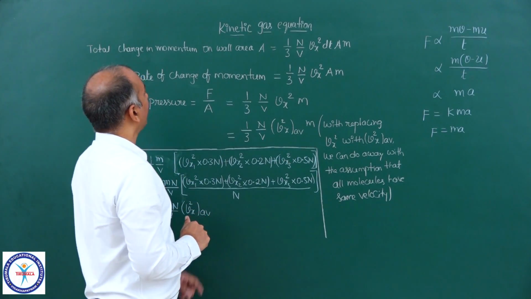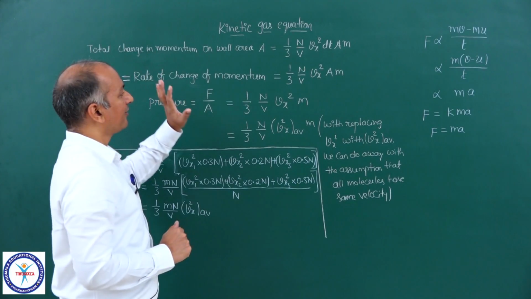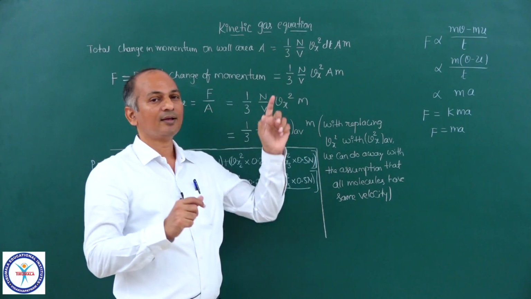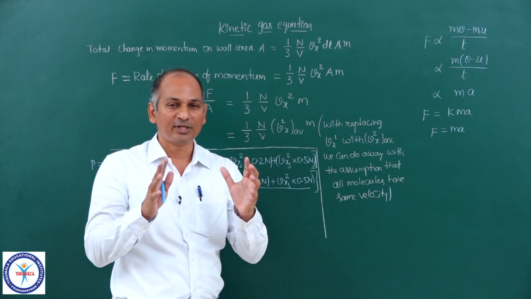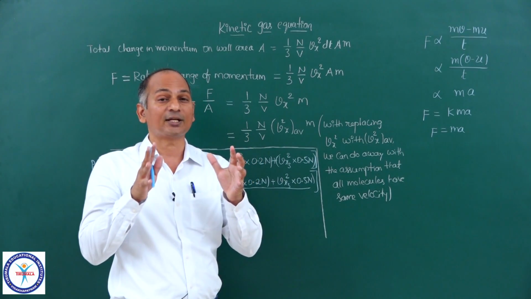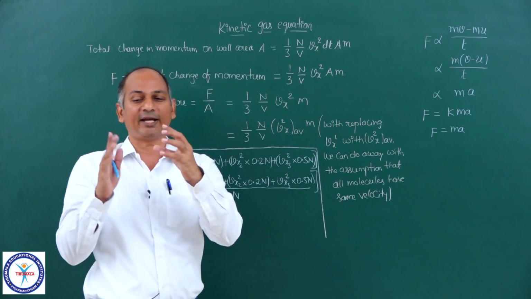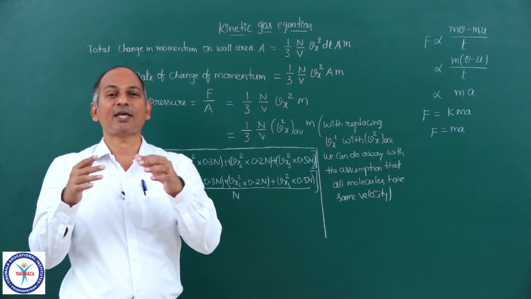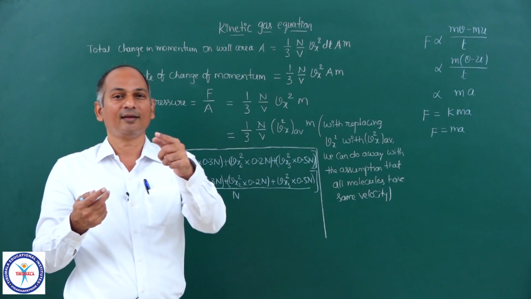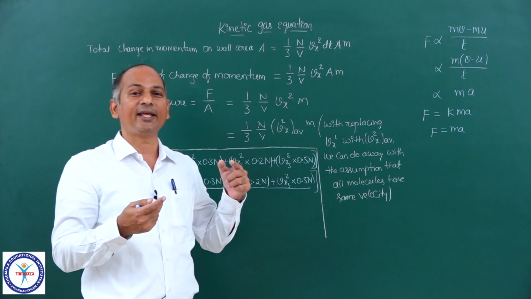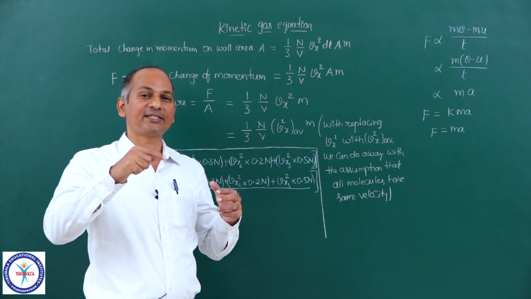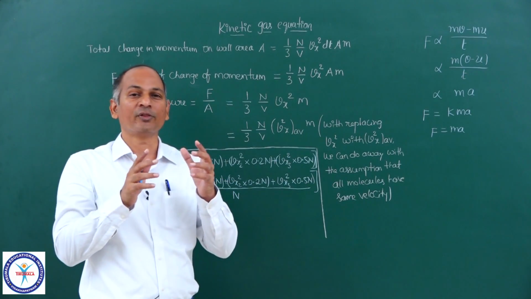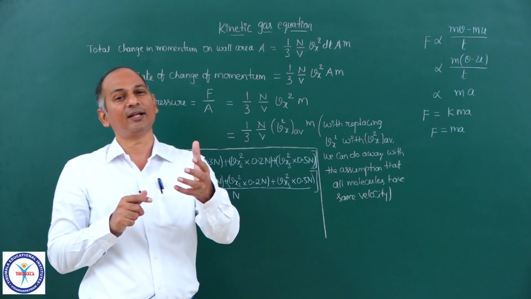And one more thing here. In the previous part, in the cylinder total number of molecules are there, and in that total number only 1/6 are colliding with the given area, if you remember that, only 1/6, because others are colliding along y, 2 upon 6 are colliding along y, 2 upon 6 are colliding along z, that means 1/3 along x axis, 1/3 along y axis, 1/3 along z axis.